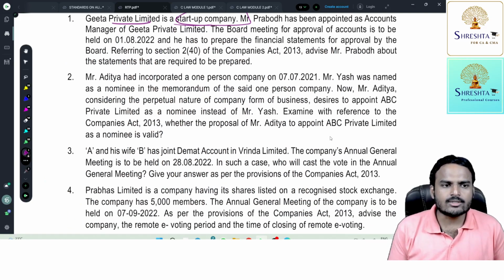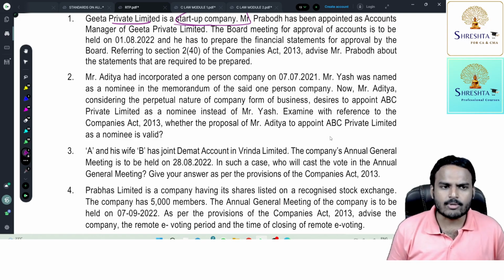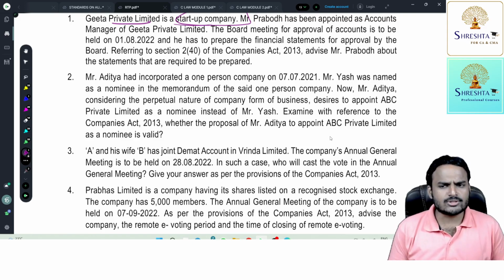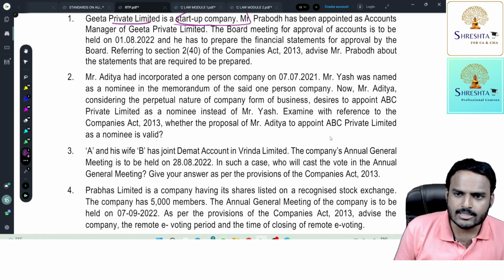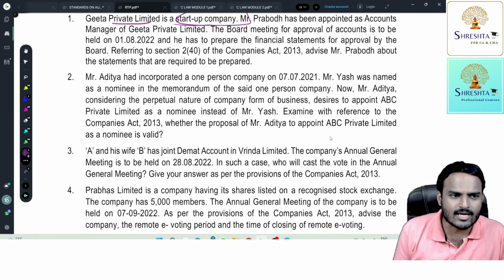Mr. Aditya had incorporated a OPC on 7th July 2021. Mr. Yash was named as a nominee in the memorandum of the said one-person company. Now Aditya, considering the perpetual nature of the company form of business, desires to appoint ABC Private Limited as a nominee instead of Mr. Yash. Examine with reference to the Companies Act whether the proposal of Mr. Aditya to appoint ABC Private Limited as a nominee is valid.